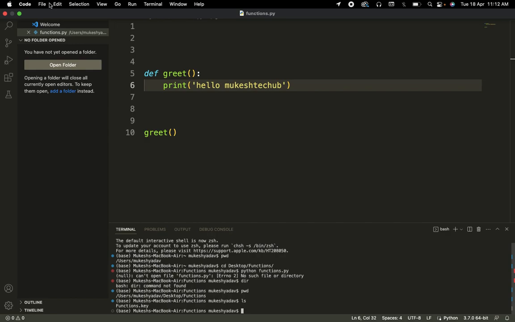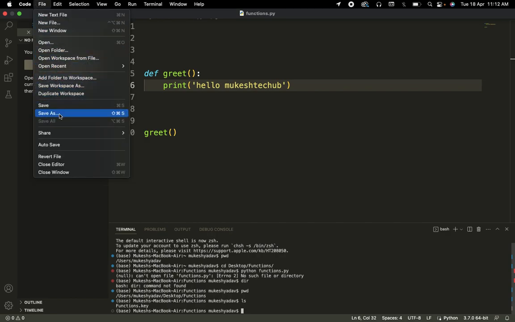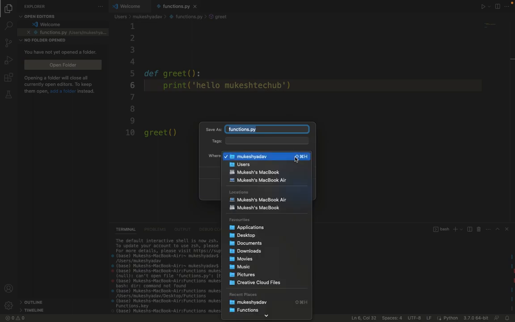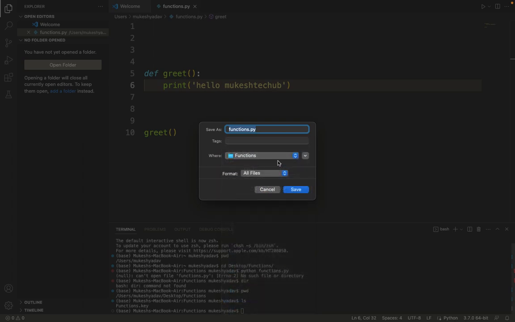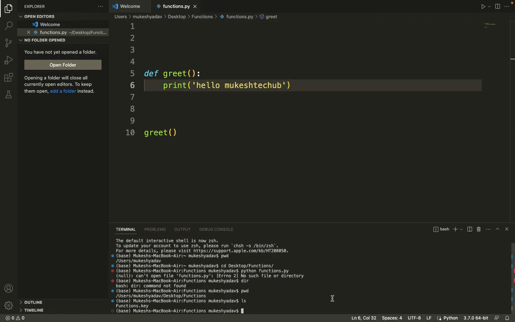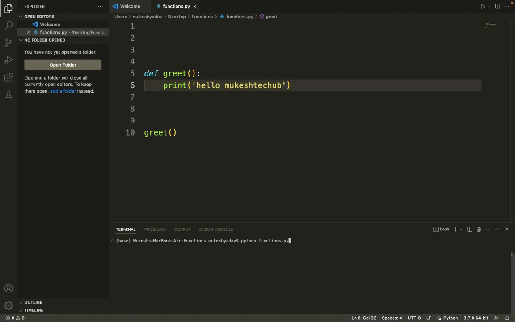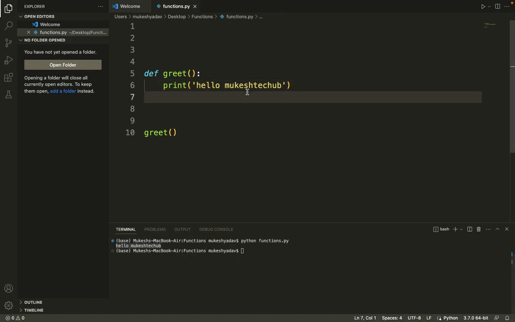So let me save this file, save as functions.py, and select a location somewhere inside this functions folder and save it. Now let me rerun this one, and it says hello Mukesh Tech Hub. Whatever we have provided inside the print statement, it simply printed that. And for calling this function, we just use greet.